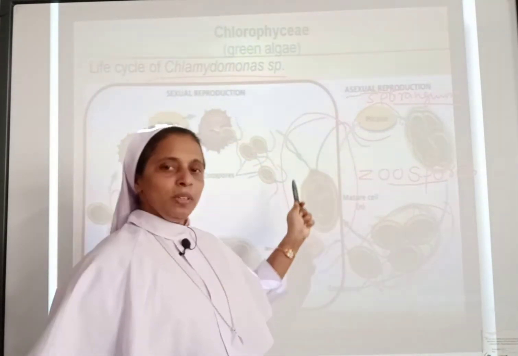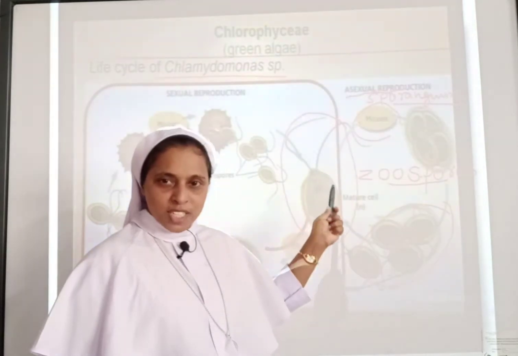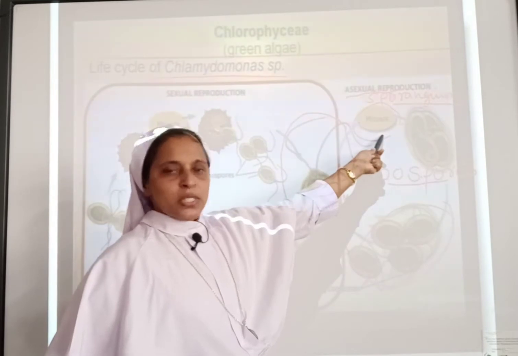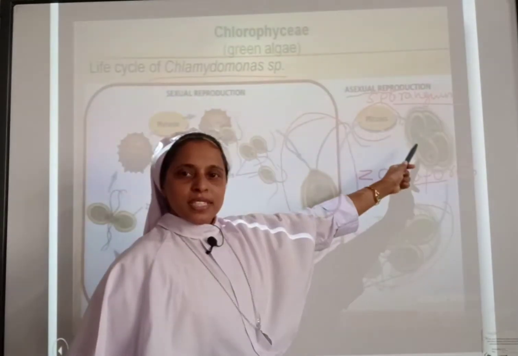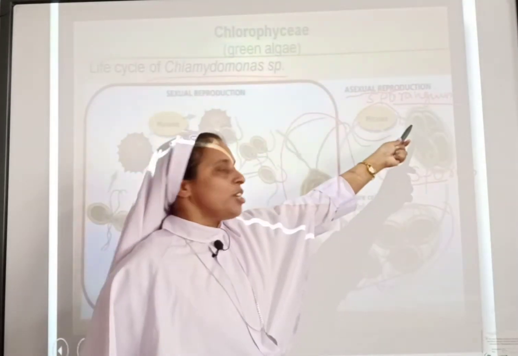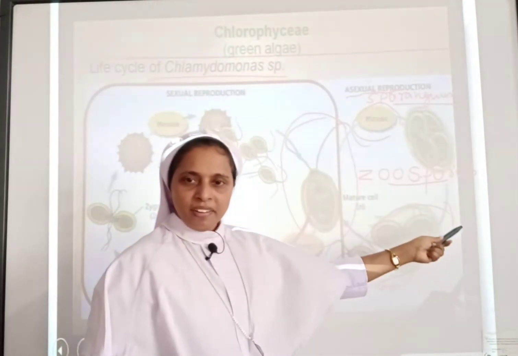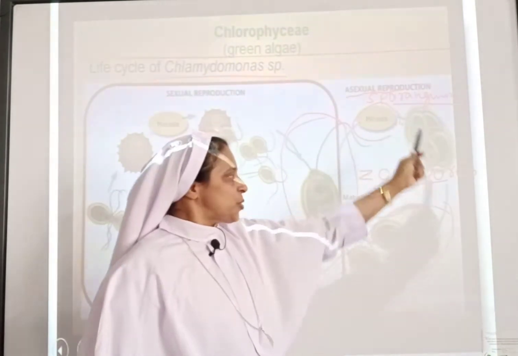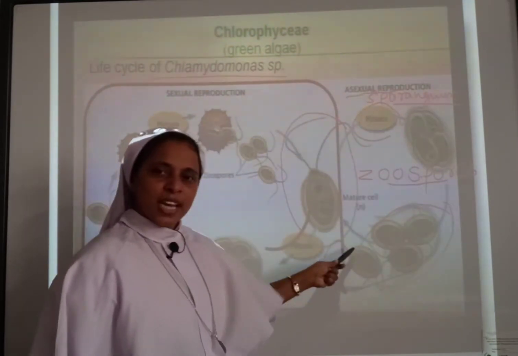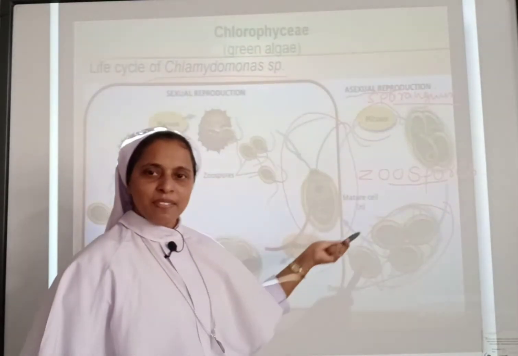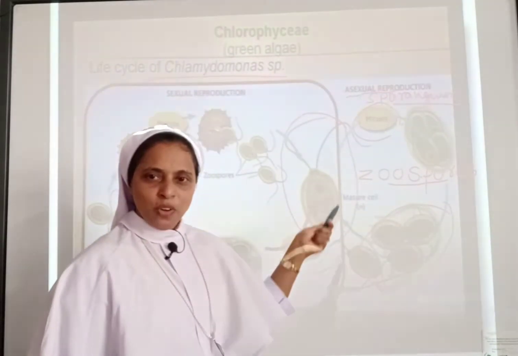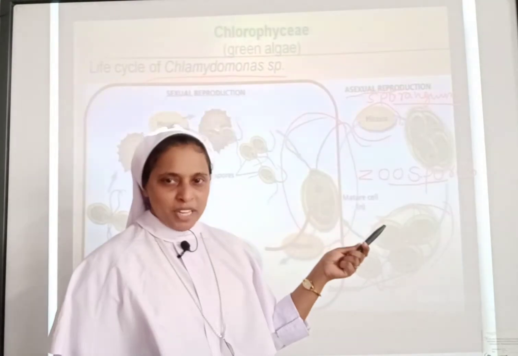As I have told you, the mature cell of the Chlamydomonas species will be undergoing a process known as mitosis. Through this process they will be releasing zoospores in a structure called sporangium. And these zoospores will be developing into a fully developed Chlamydomonas species.